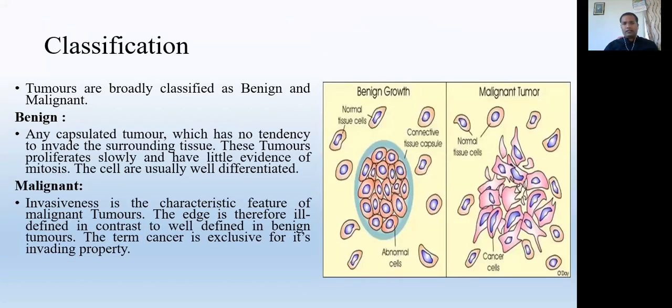Next, the classifications. Broadly, tumors are classified on the particular character of the tumor. There are only two types: one benign and the other malignant. We can say the benign is the innocent tumor, and malignant is the very violent tumor. A benign tumor is always less harming.